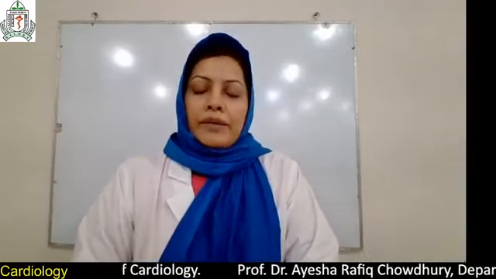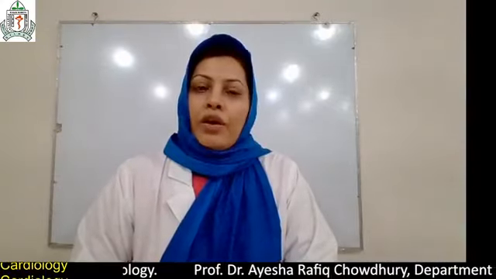What are the valves of the heart? There are four valves in the heart. One is the mitral valve, which is bicuspid, and the other three valves are the tricuspid, pulmonary, and aortic valves. All three are tricuspid valves.